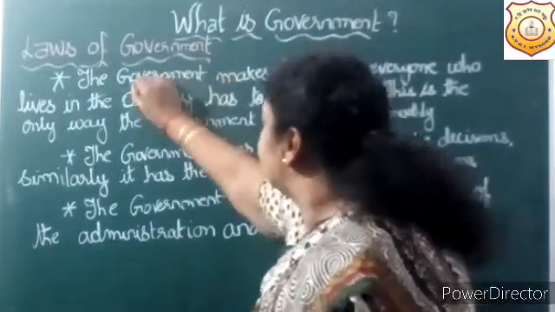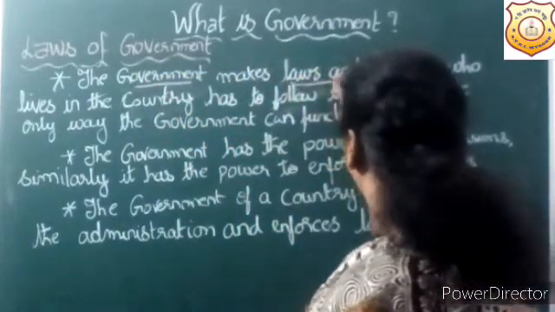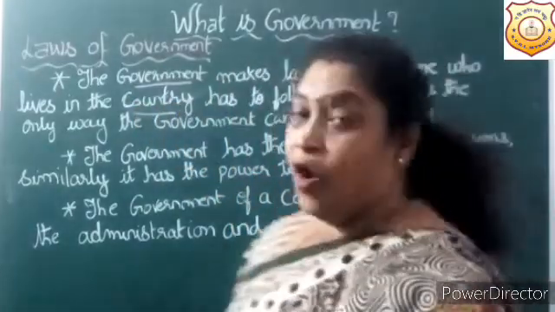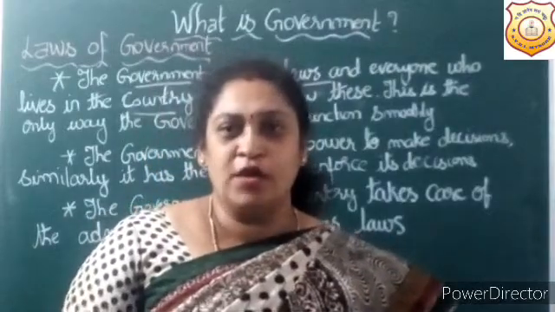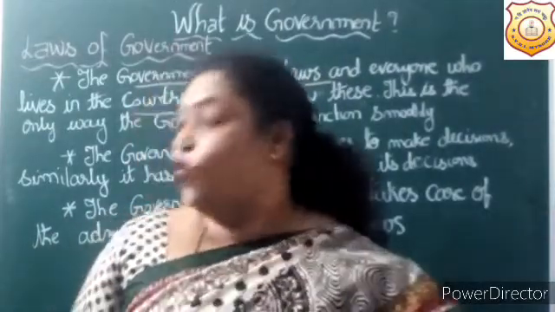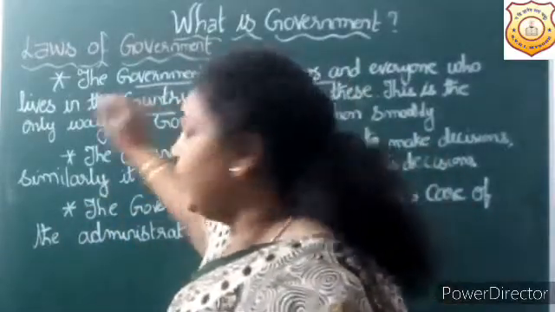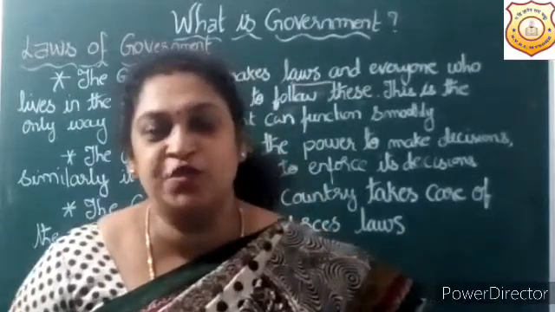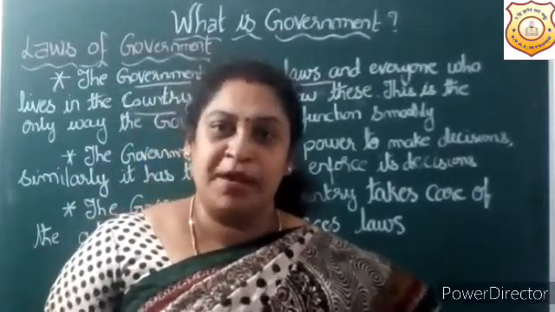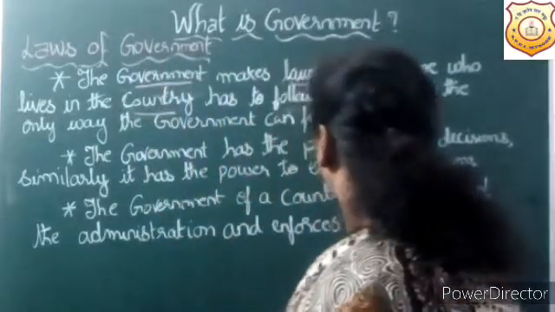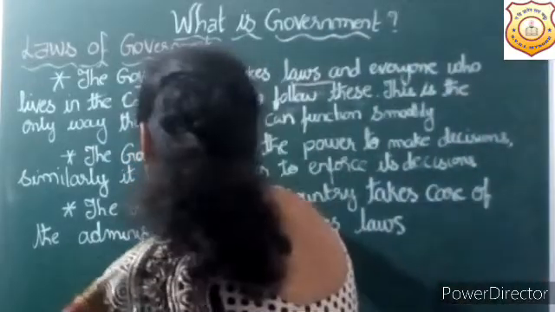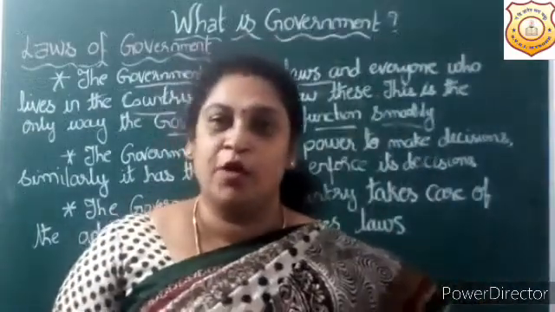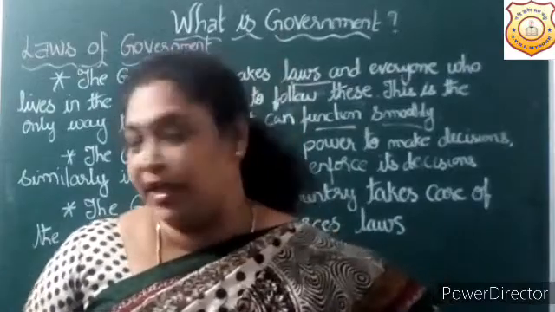The government makes laws, and everyone who lives in the country has to follow them. Who is making laws? The government is making the laws. Who has to follow? The citizens of the country. Who is living in that country? The citizens of that country have to follow the rules or laws made by the country. This is the only way the government can function smoothly. Because of the rules and laws, the government can function very smoothly.